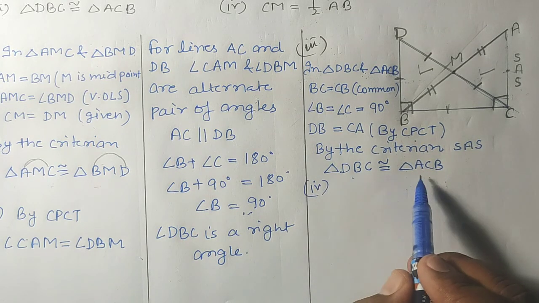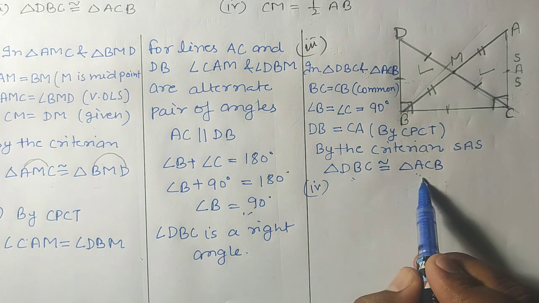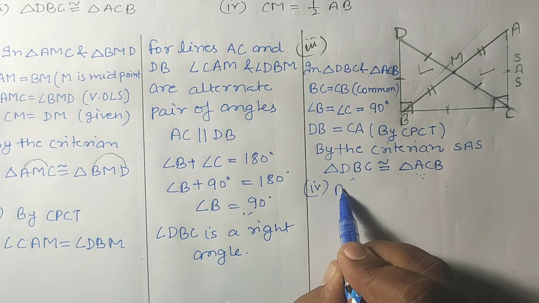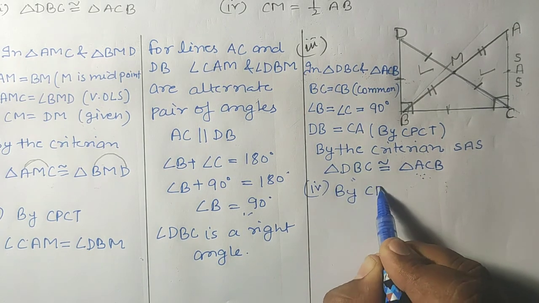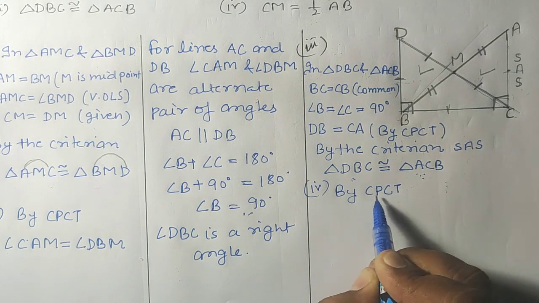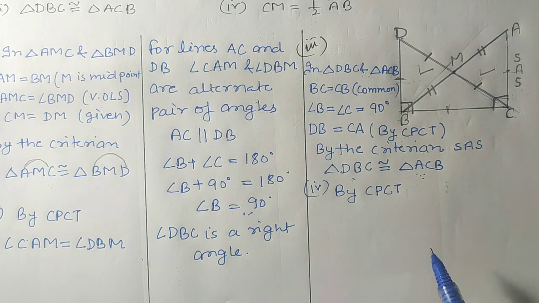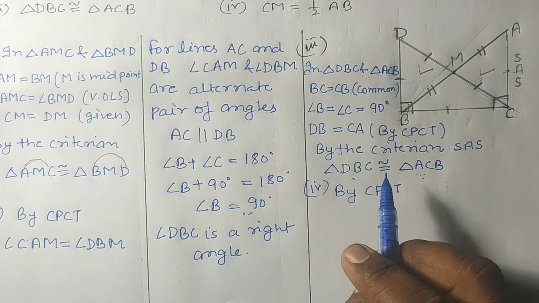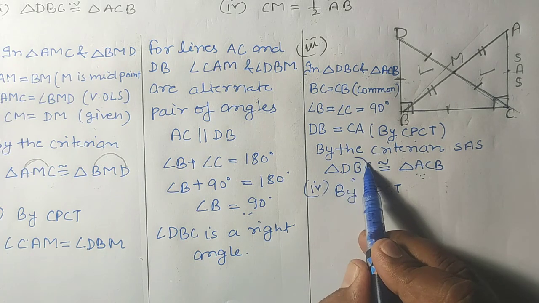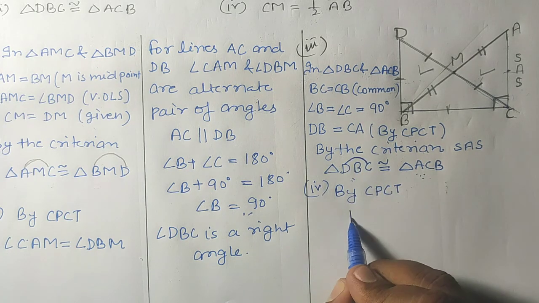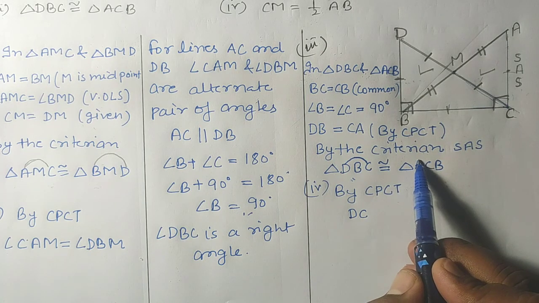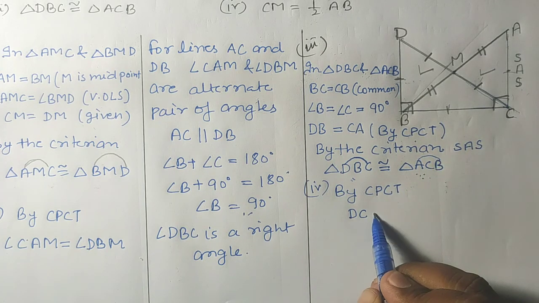Students, if these two triangles are congruent, then by CPCT, CPCT means corresponding parts of congruent triangles, then by CPCT we can say that the part DC of this triangle is equal to the part AB of this triangle.